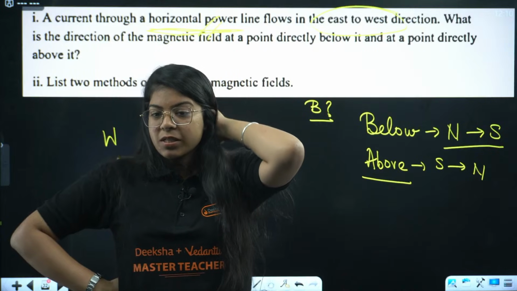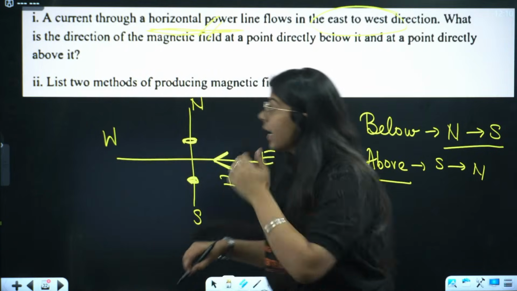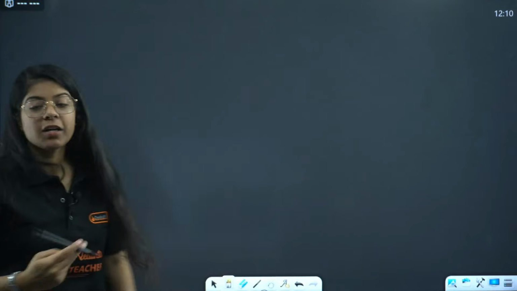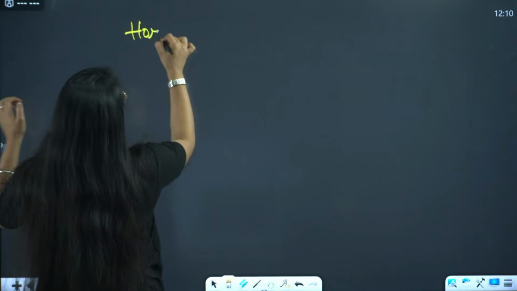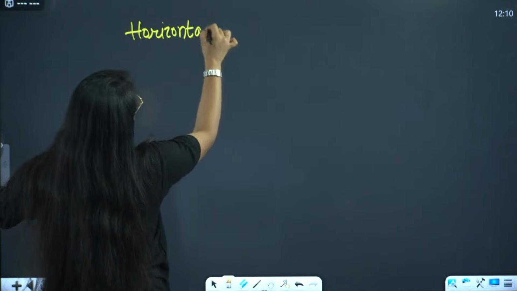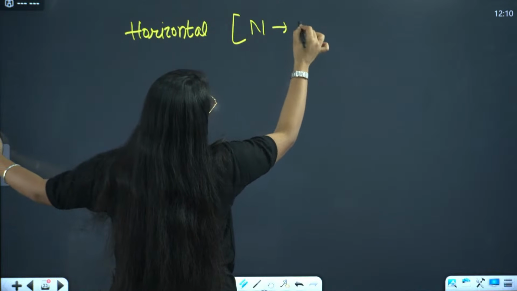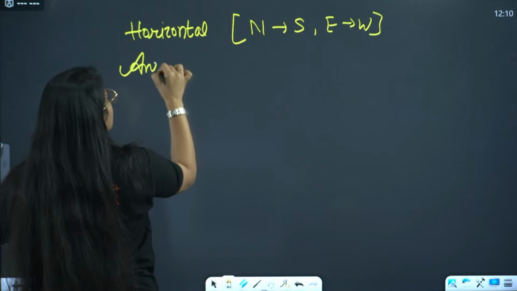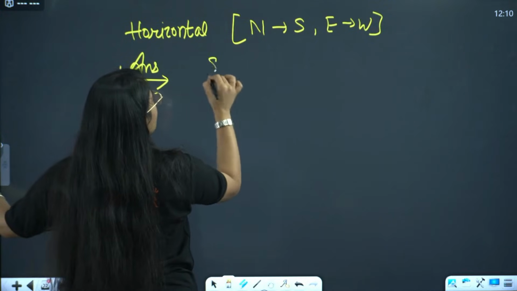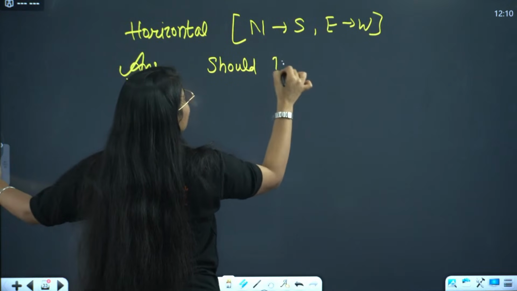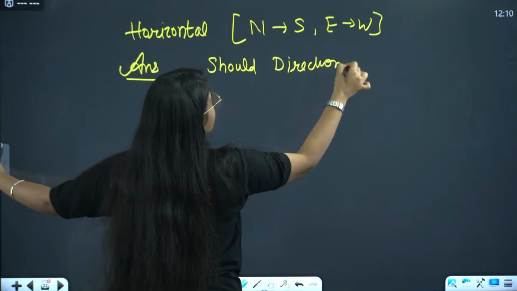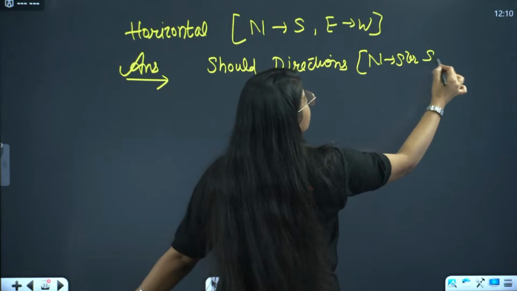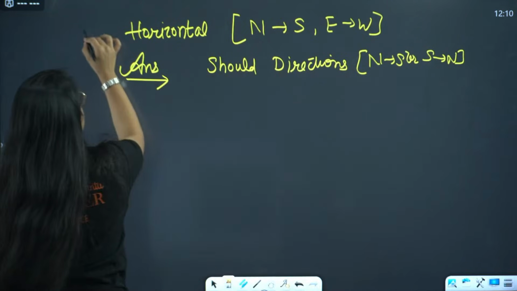When dot and cross is used, whenever you see the word horizontal power line, and they have given in the question that current goes from north to south or east to west, then your answer should also be in the form of directions. That means the magnetic field will be north to south or south to north, correct? This is the first case.